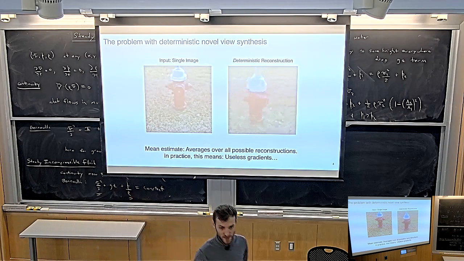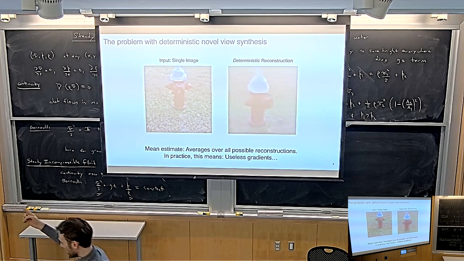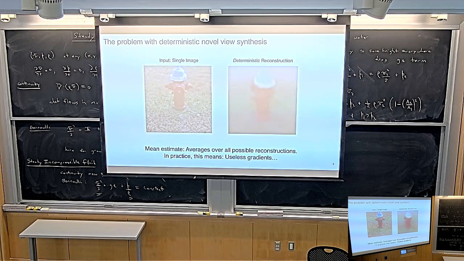And what deterministic models have to do, because they're trained with L2, they will usually give you the mean estimate under the loss that you have trained it with. So for instance, if you train it with an L2 loss, what will end up happening is that the model, and what exactly you're collapsing the distribution over is a little bit tricky, but fundamentally you can imagine that this model basically takes the mean of all possible 3D reconstructions, and then that's the reconstruction it gives you. And that's why this reconstruction looks bad, because it has to be blurry. It has to blur over all possible 3D reconstructions. Does that make sense?